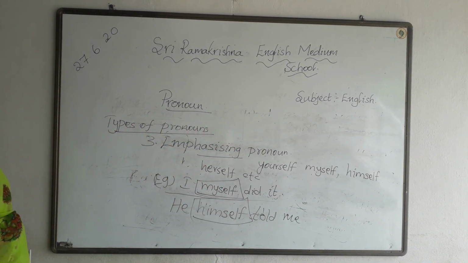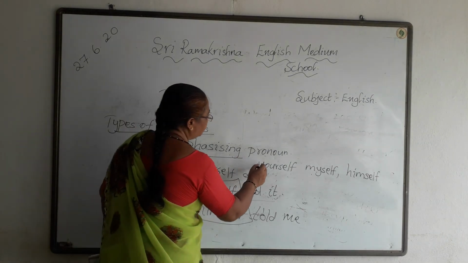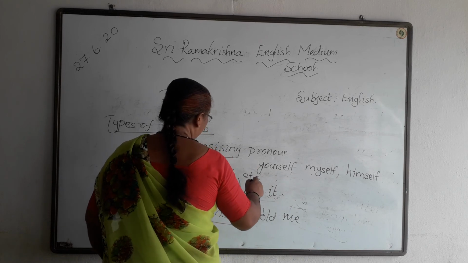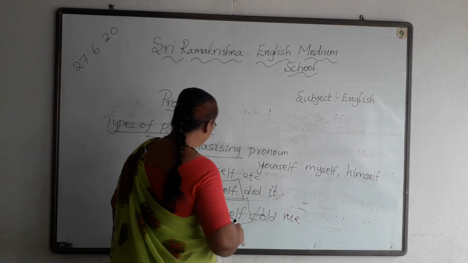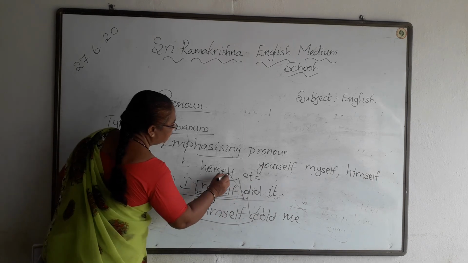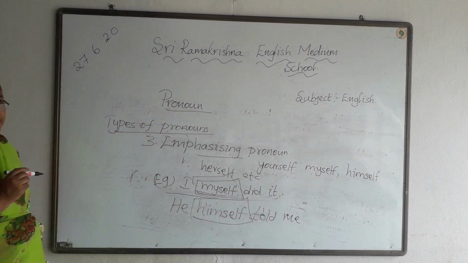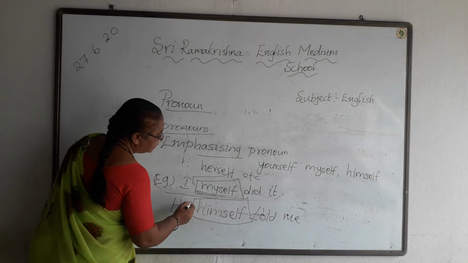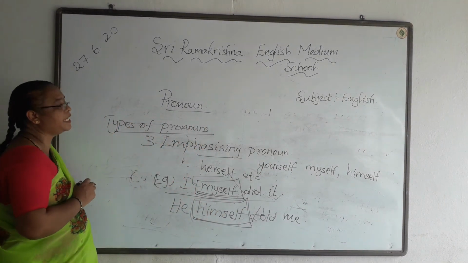Okay, understood, children? So in some places pronouns like yourself, myself, himself, herself, etc. come with a noun or a pronoun. For example, I myself did it. Here myself is the emphasizing pronoun. Next, second example, he himself told me. Here himself is the emphasizing pronoun.